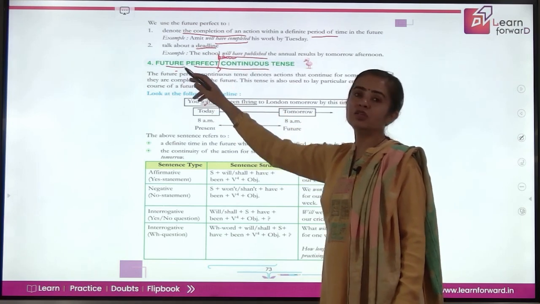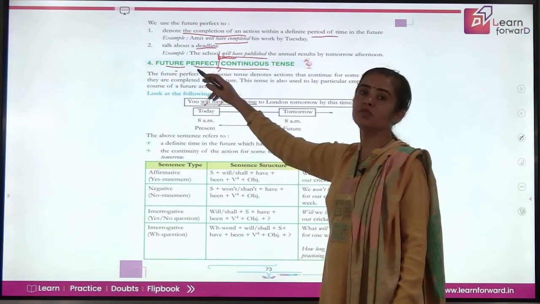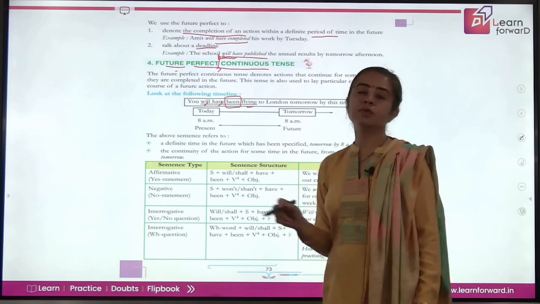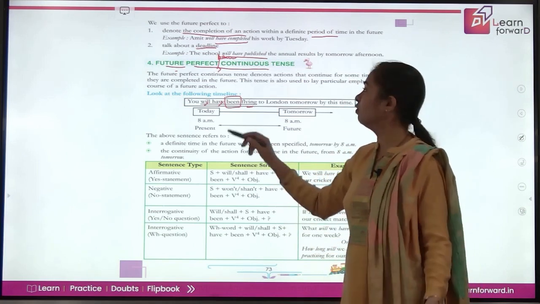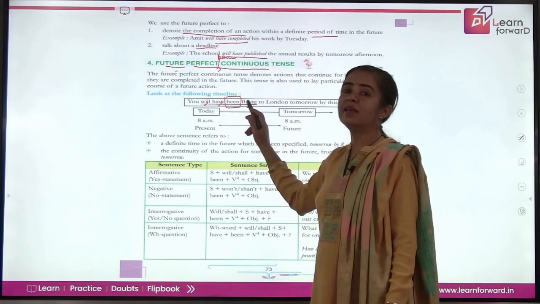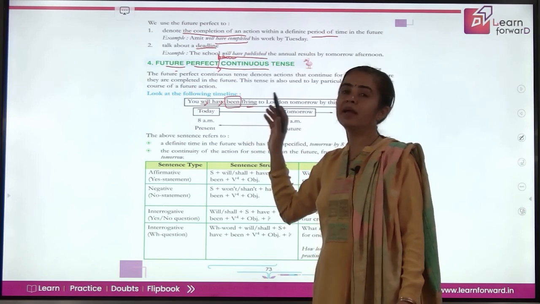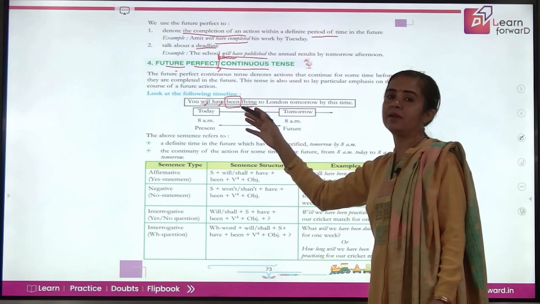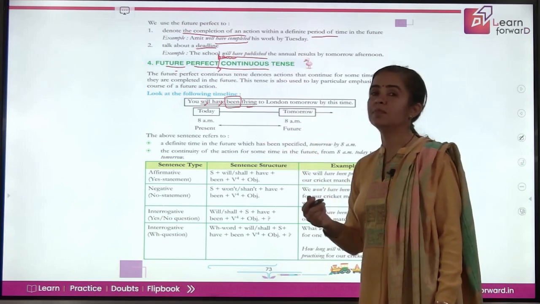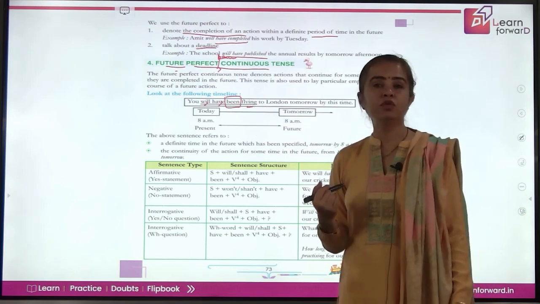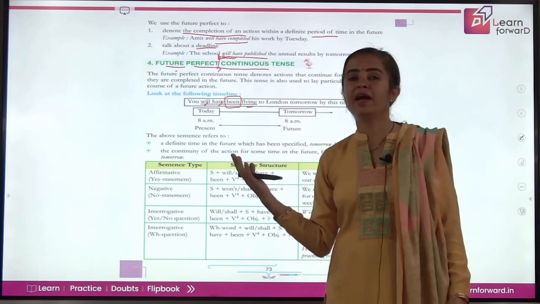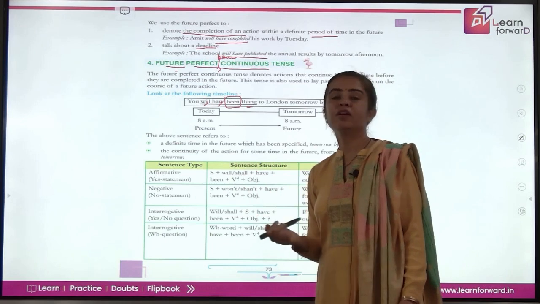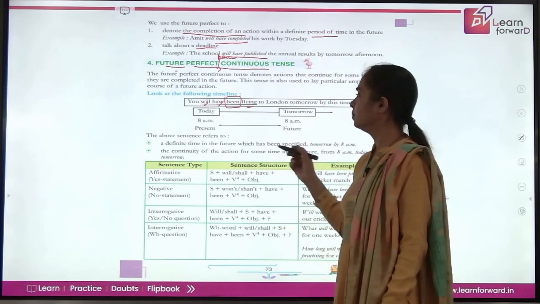You will shows future, have shows perfect, ing shows continuous, and we introduce here just been, which is the third form of verb of be, and then be is always followed here by ing form of verb. In any form, it can be. Is, are, am is in present, was, were is in past, then will be, shall be is in future. So all these are followed by ing form of verb. So we are using the third form been of be here before ing verb.